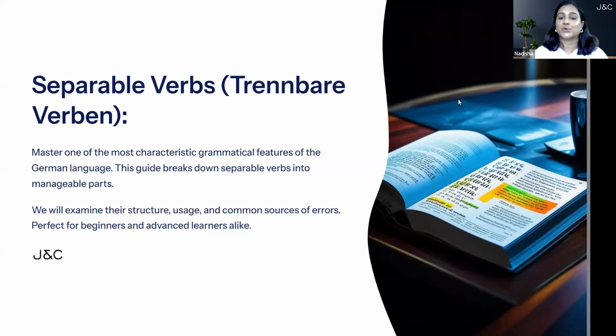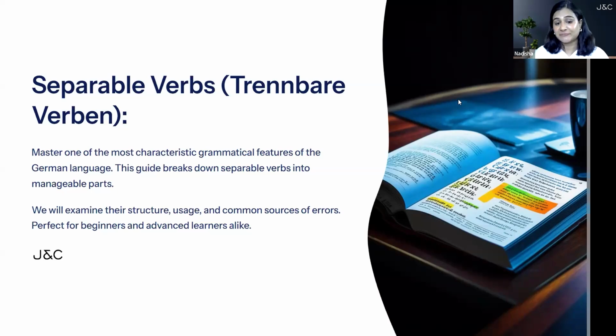Today's topic is very important. Trennbare Verben or separable verbs. In German, many verbs come with little prefixes like auf, ein, mit or ab. And in certain sentence structures, these prefixes separate from the verb and move to the end of the sentence. Example: Ich stehe jeden Tag um 7 Uhr auf. Now, auf is a prefix here that will move to the back.